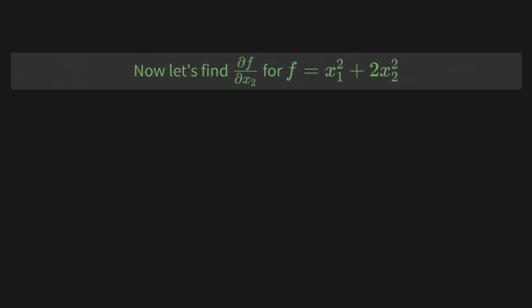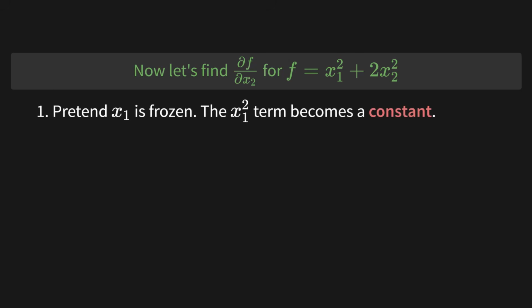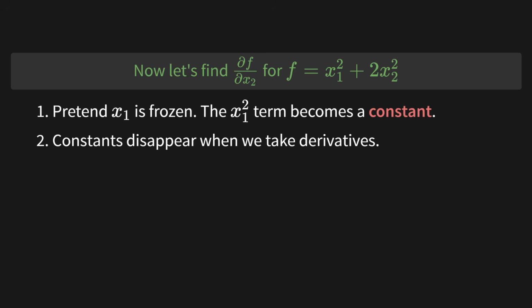Now let's do the other one. Let's find the partial derivative with respect to x2. This time we pretend x1 is frozen. The x1 squared term becomes a constant, so it vanishes. We're only left with 2 times x2 squared, and the derivative of that is 4x2.